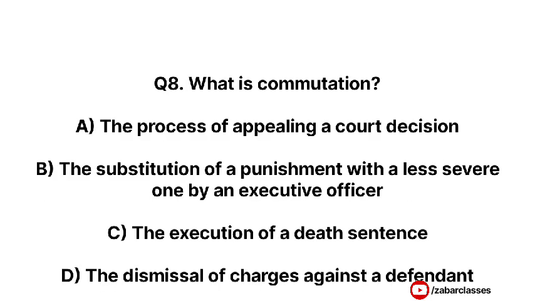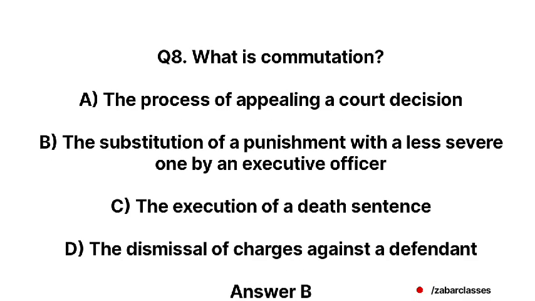Next question is, what is commutation? Option A, the process of appealing a court decision. Option B, the substitution of a punishment with a less severe one by an executive officer. Option C, the execution of a death sentence. Option D, the dismissal of charges against a defendant. Correct answer is option B, the substitution of a punishment with a less severe one by an executive officer.